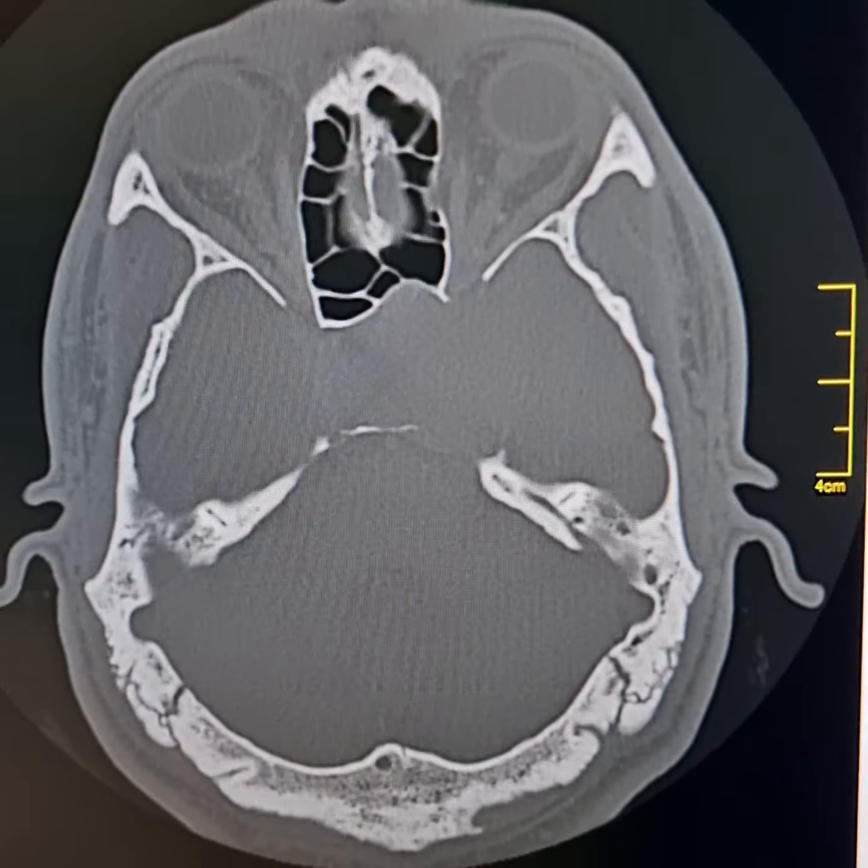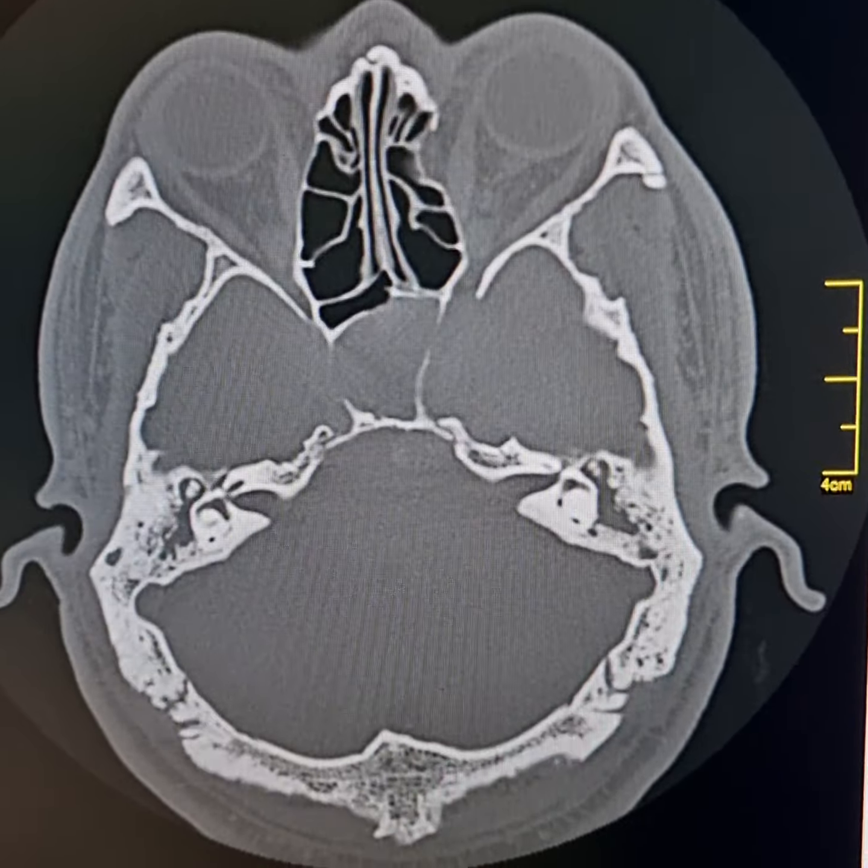This is the bone window. This shows hypocellular both mastoids, bilateral mastoiditis and suppurative otitis media. Myringotomies had to be done on both the sides.